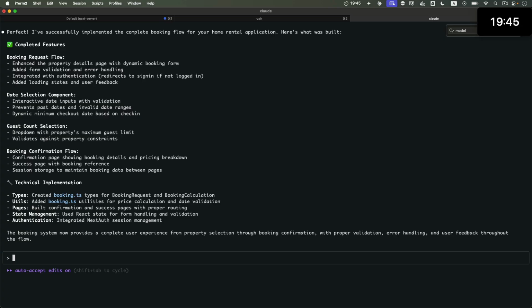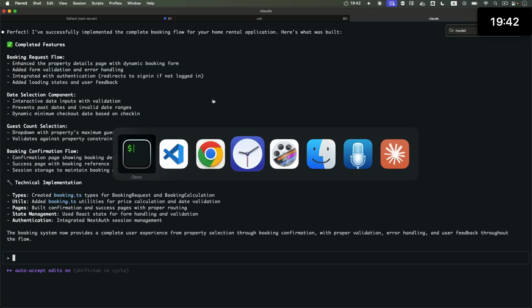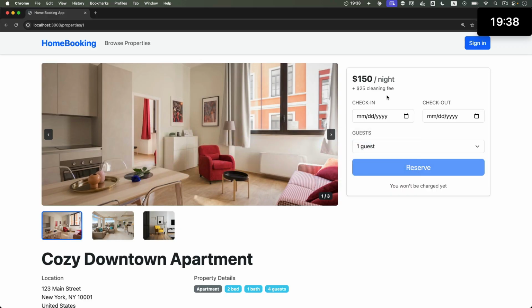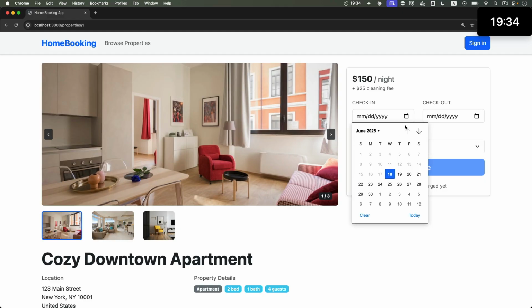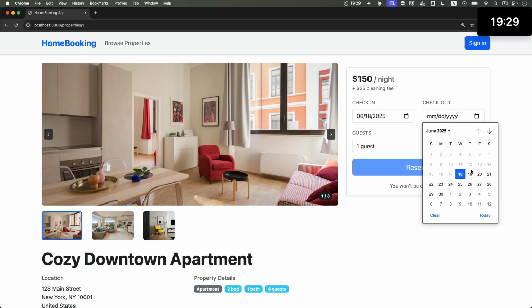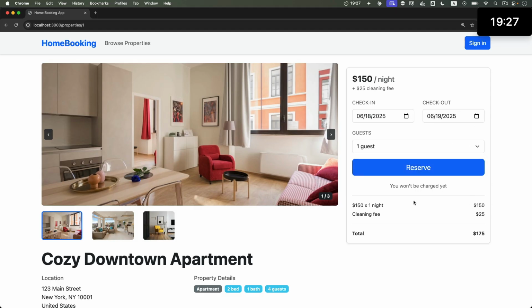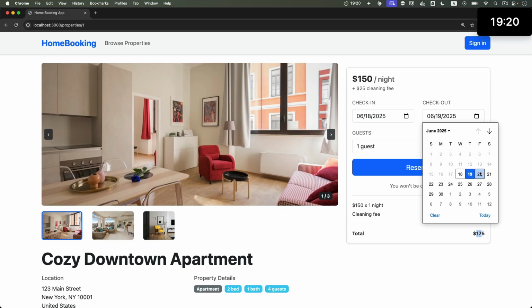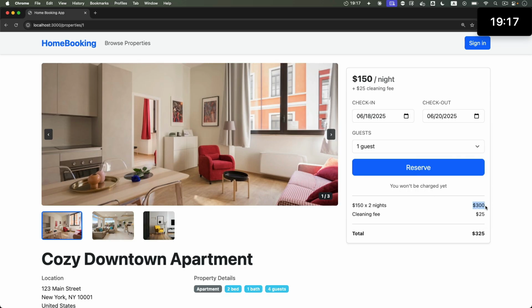Okay, it appears to be finished. Let's check it out in the UI. So imagine this is the block where we do the booking, the date selectors. Let's say check-in is today and check-out is tomorrow. The calculated price is 150, total is 175. That is correct. Let's change checkout. Let's book 2 nights. It calculates the total price still correctly.